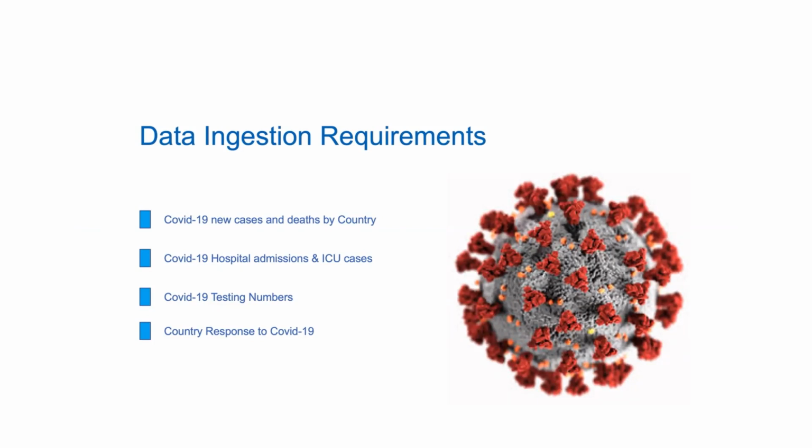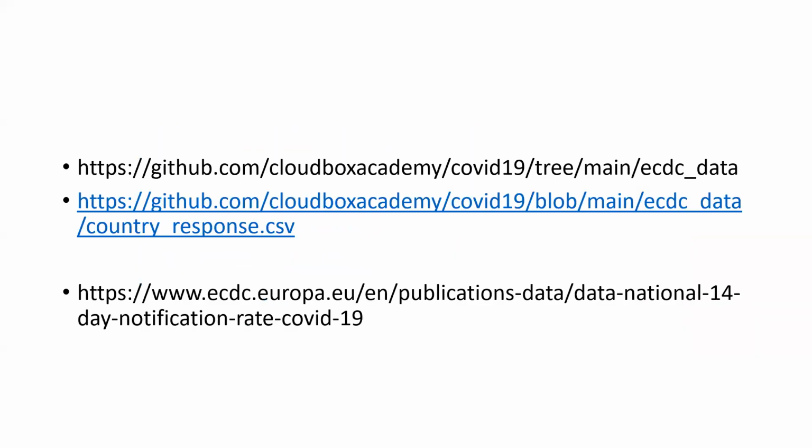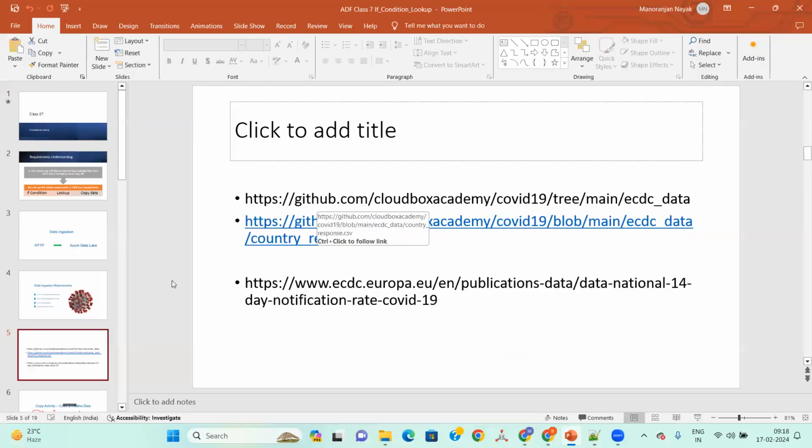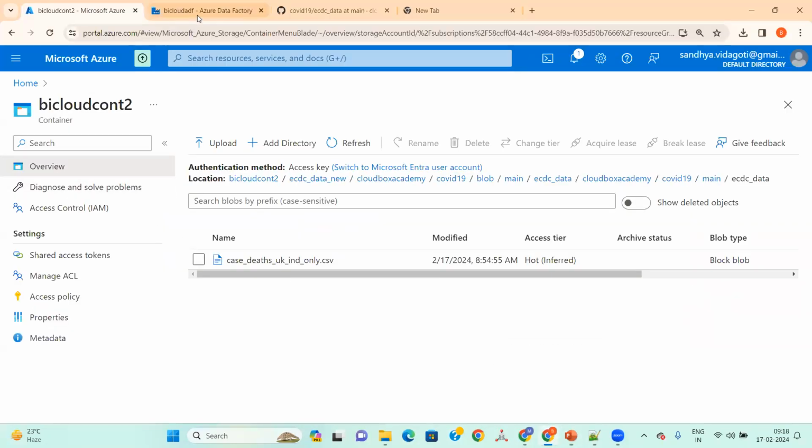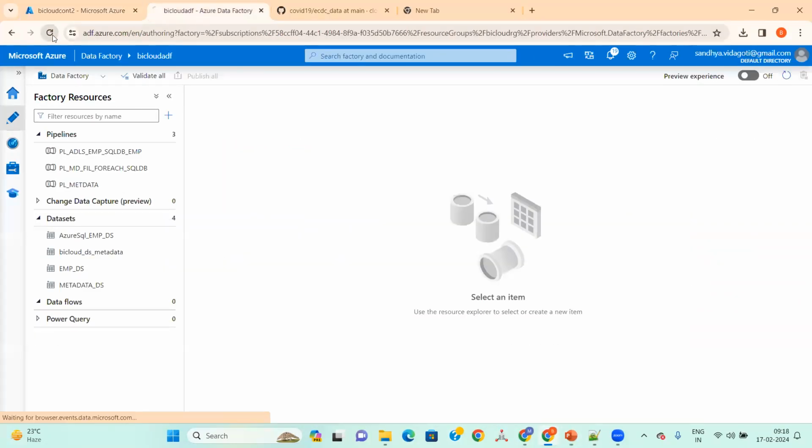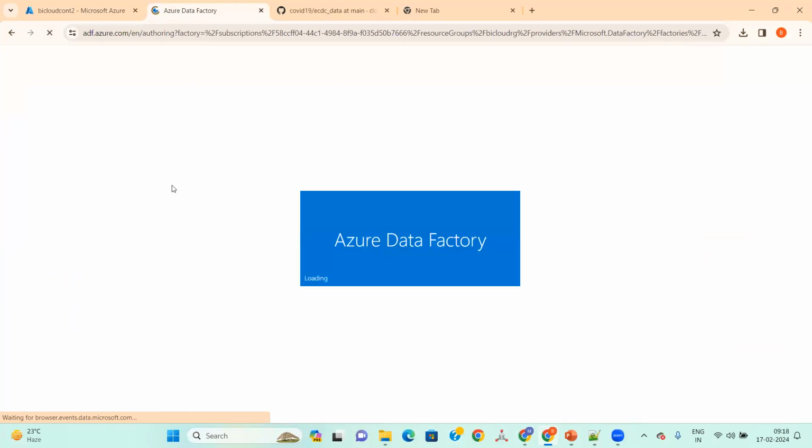So for that, we need to create the pipelines, right? We will be discussing how to create the pipeline, how to create the linked service and how to create the data sets. On the first day when I was talking, I was also telling what the data sets and the linked service are, right? So we'll go to the portal and try to create it. So this is the Azure portal, the ADF portal.